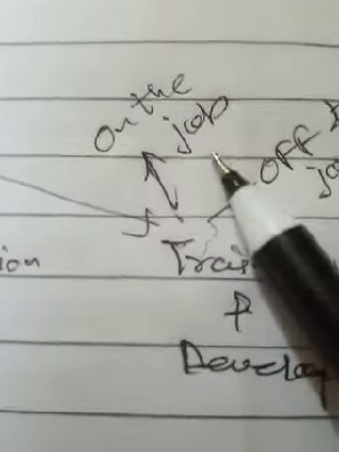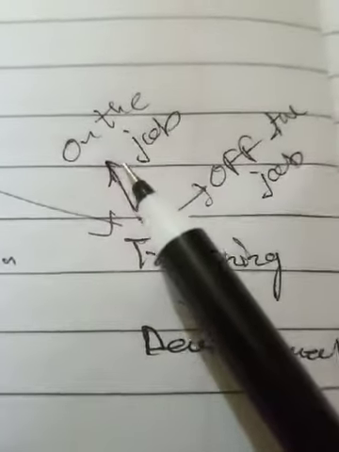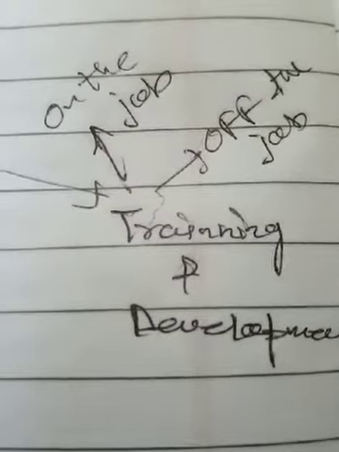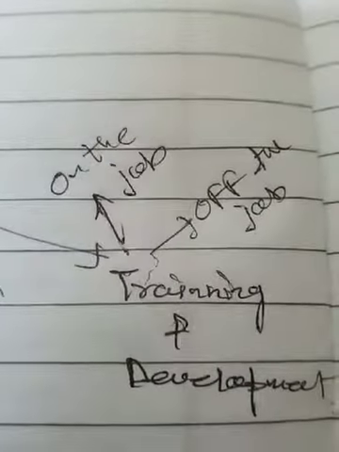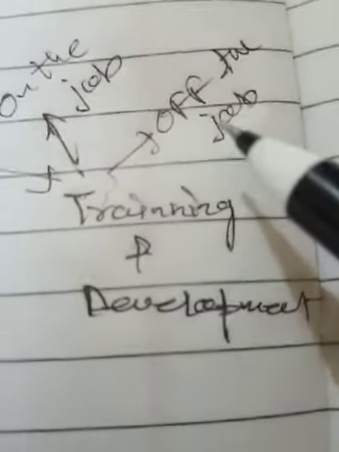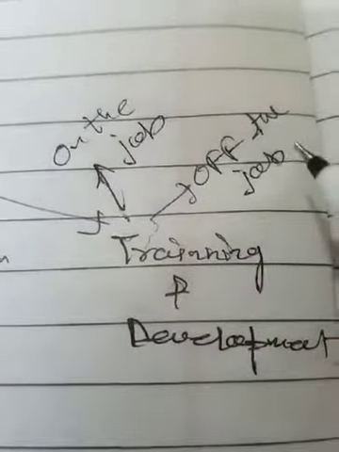In on the job training, the management can provide the training to the worker while they are working in the organization, and it is very suitable for the technical work. And off the job training is a type of training which is given by the management away from the working place to the workers. So these two types of trainings are present.